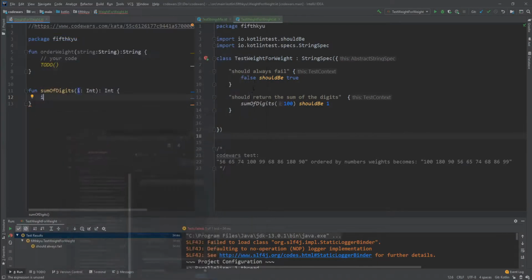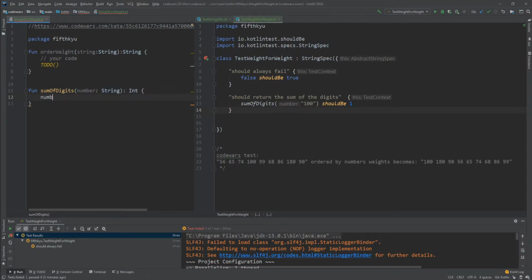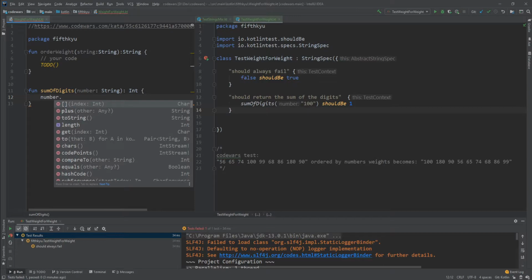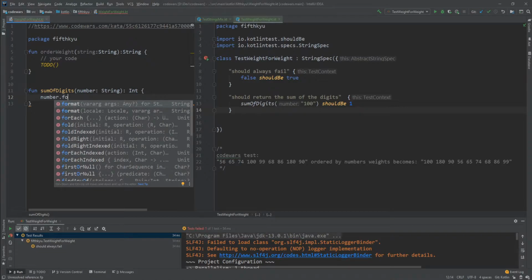I think the more reasonable way to do it here, because our input in the end is going to be a string, is just working with strings here. So this is the number string, and then number, how do I do this?